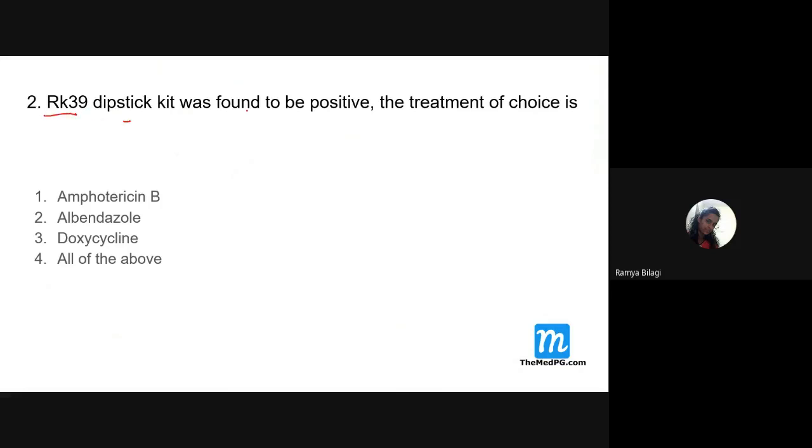Let us see the second question. RK39 dipstick kit was found to be positive. The treatment of choice? RK39 is recombinant 39 protein. It is an immunochromatographic test. In the previous class, I have shown you that. It is a rapid diagnostic test for leishmaniasis. Test and control lines will be there.